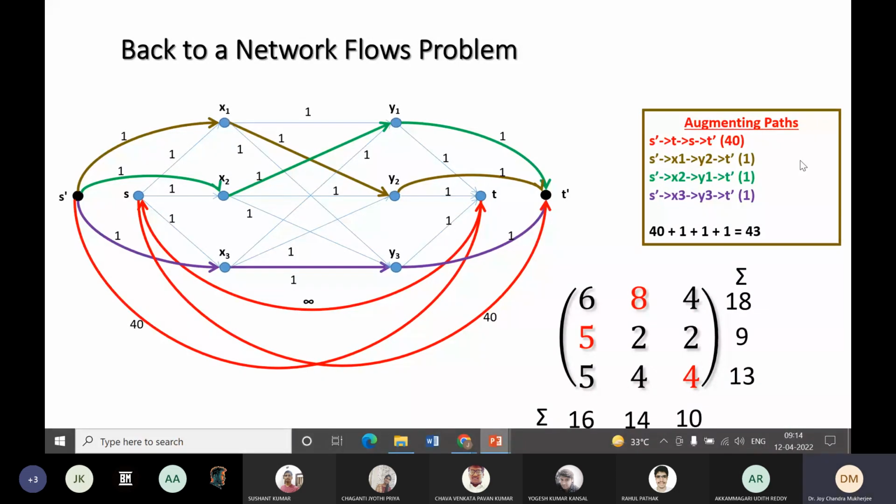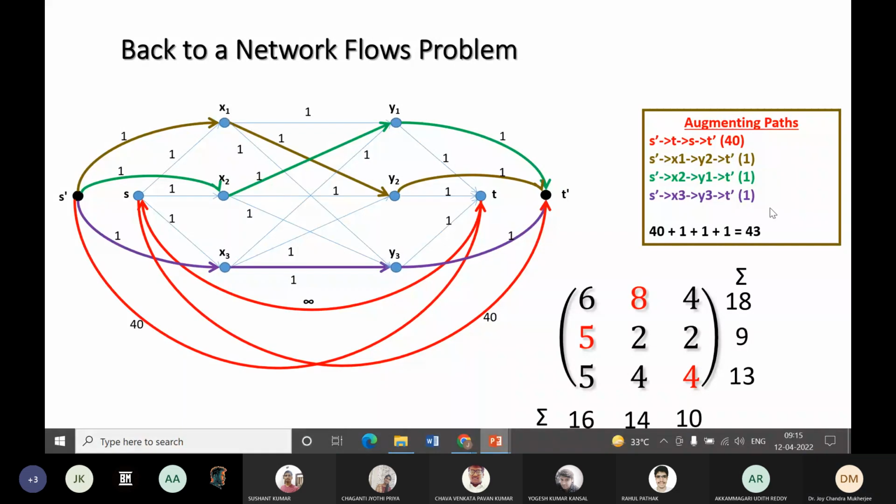So the value is 40. Then the second path is S prime, X1, Y2, T3, T prime. The third path is the green path with S prime to X2, X2 to Y1, Y1 to T prime. Its bottleneck capacity is 1, and then S prime to X3 to Y3 to T prime is also 1. So 43.